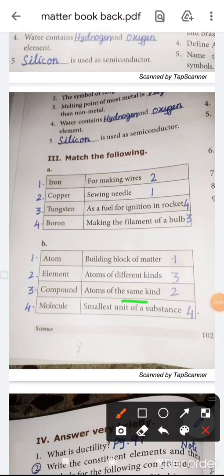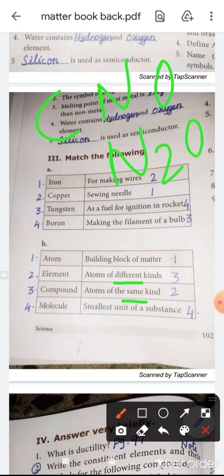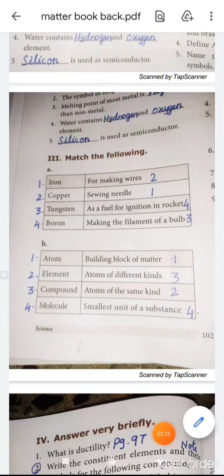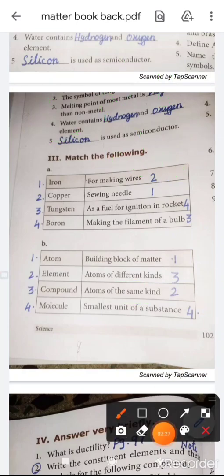Compound means atoms of different kind. For example, elements: carbon, nitrogen, oxygen. These are elements. Nitrogen is N2, oxygen O2. The same kind of atom, these are elements. But compound is different kinds of atoms.